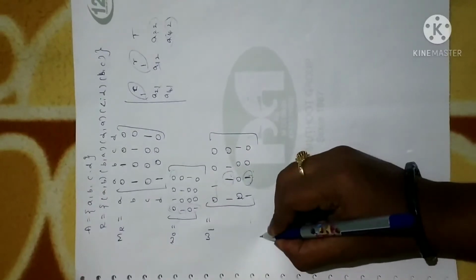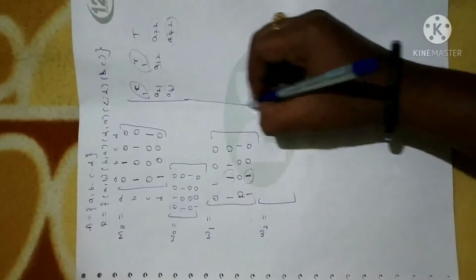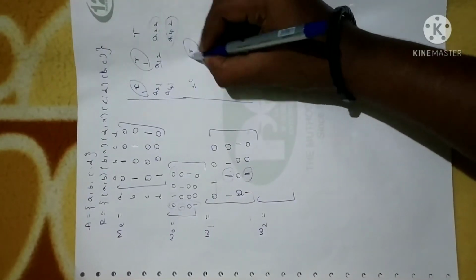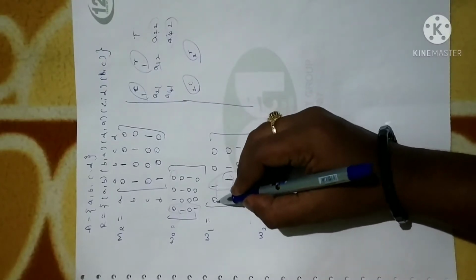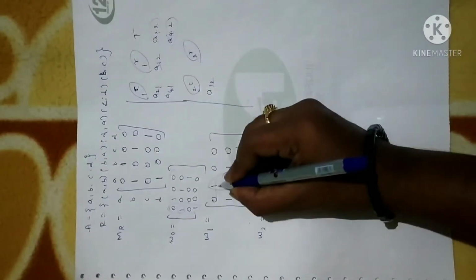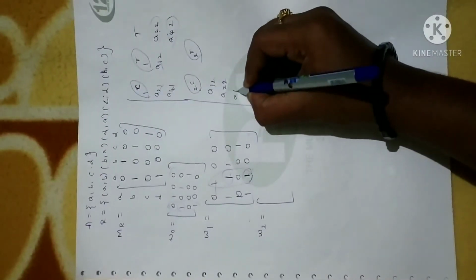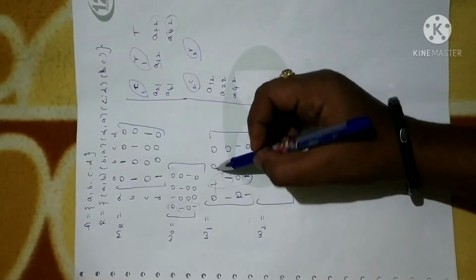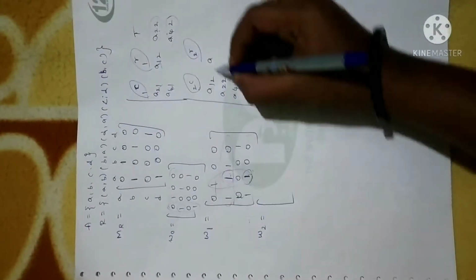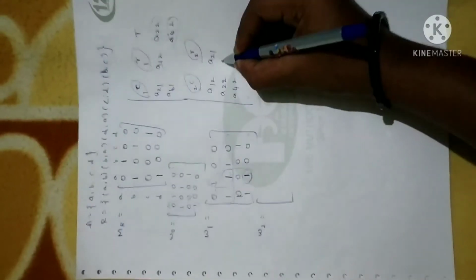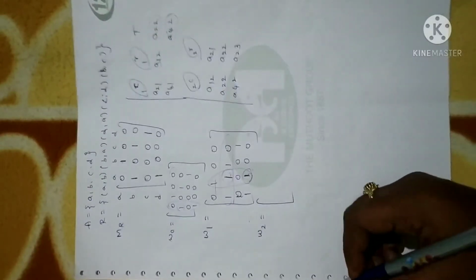Clear? Now I am going to write W2 from W1. So let me write the second column and second row elements. Look at the second column and write down the positions: A12, again A22, again A42. Now we have to look for the second row. In the second row we have A21, next A22, next A23. Clear?